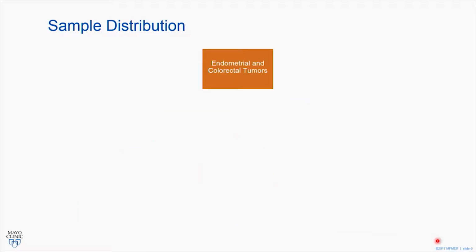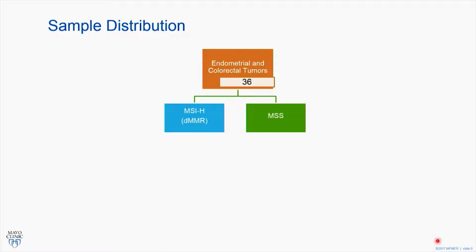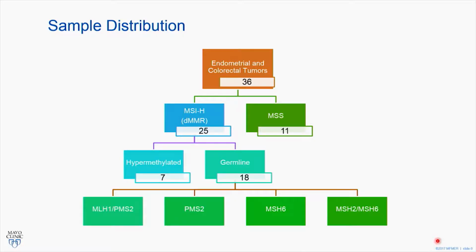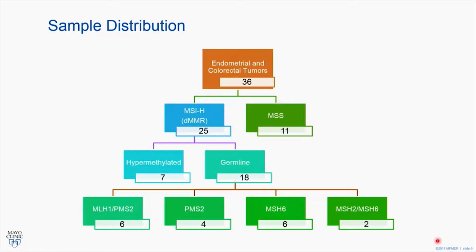So my sample distribution was such that, again, we started with 36 endometrial and colorectal. We separated them by microsatellite status. We had 10 or 11 that were microsatellite stable. These we used as our controls. And we had 25 that were microsatellite high. Of the microsatellite high, as you probably know, you can get to this pathway in 2 ways. We had our hypermethylated group, which was our somatic alterations, and we had 7 representatives of this group. And then in our germline, we had 18 cases, and we were able to show cases from all 4 of the primary genes that are involved in the germline changes. And the numbers for those are represented below.